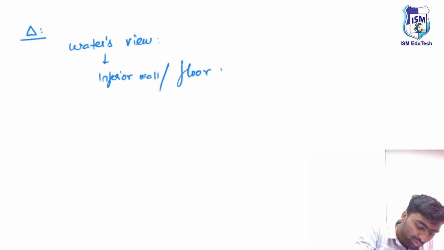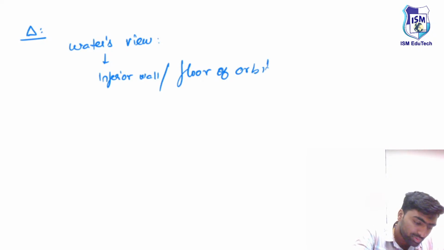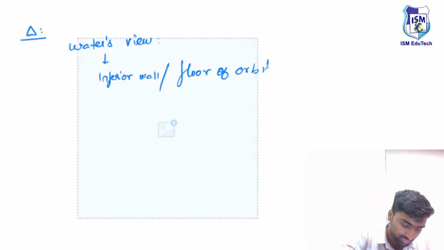On diagnosis, we take a view known as Waters view, to see the inferior wall or floor of the orbit. We'll use this view known as Waters view. I'll show you the normal Waters view, and then in the next session I'll show you the radiographic image of a proper blowout fracture.